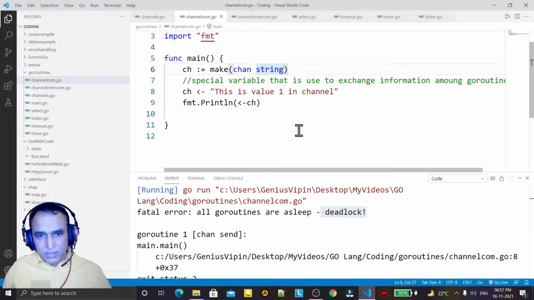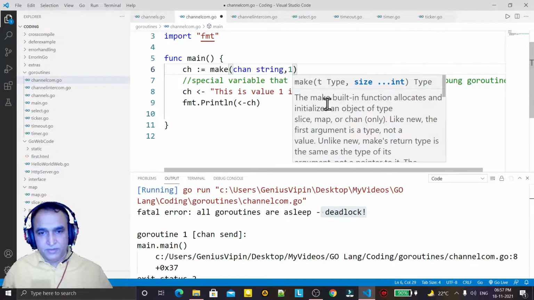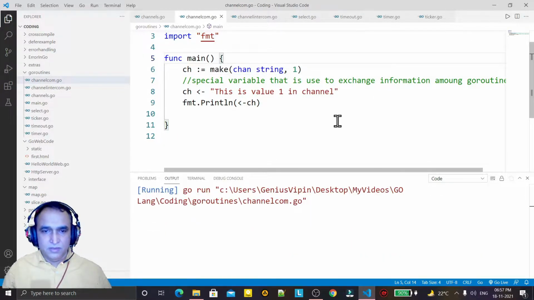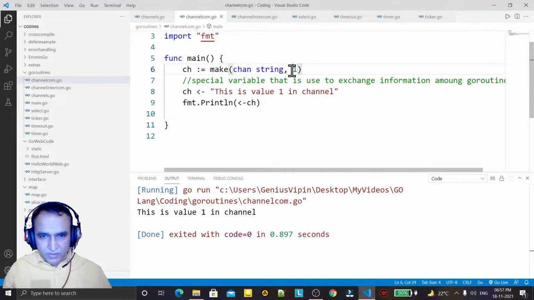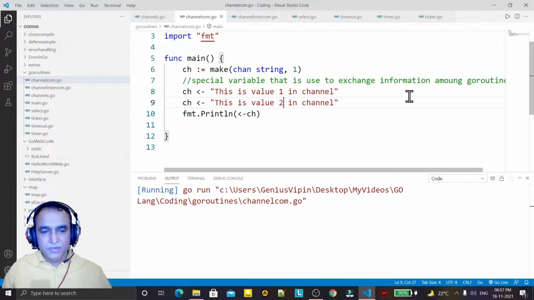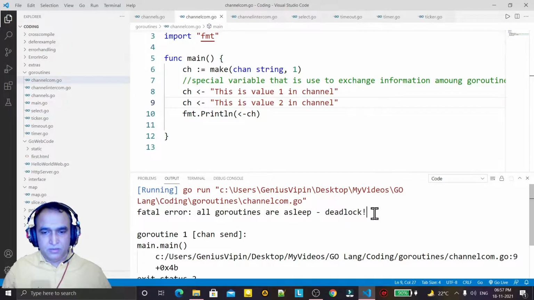But in a special condition, if I create a buffer like this here, then I can run this, because it creates a buffer of one value that can be stored here. If I store one more value in this channel, again it will generate an error. Suppose I insert 2 and run again, it will display deadlock again. Why?